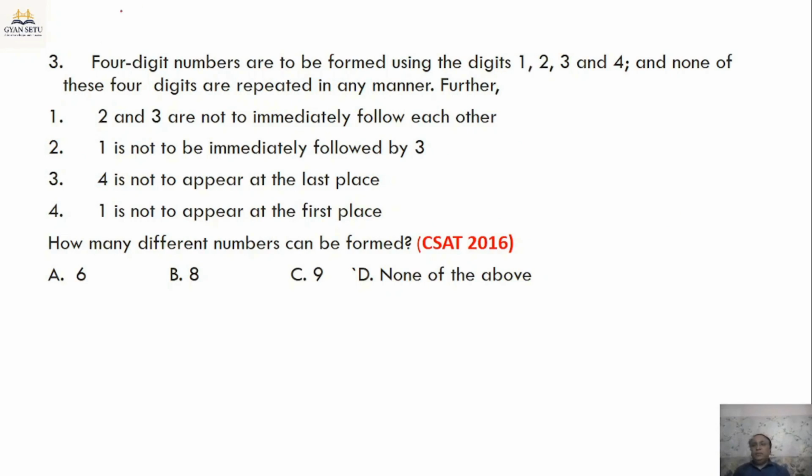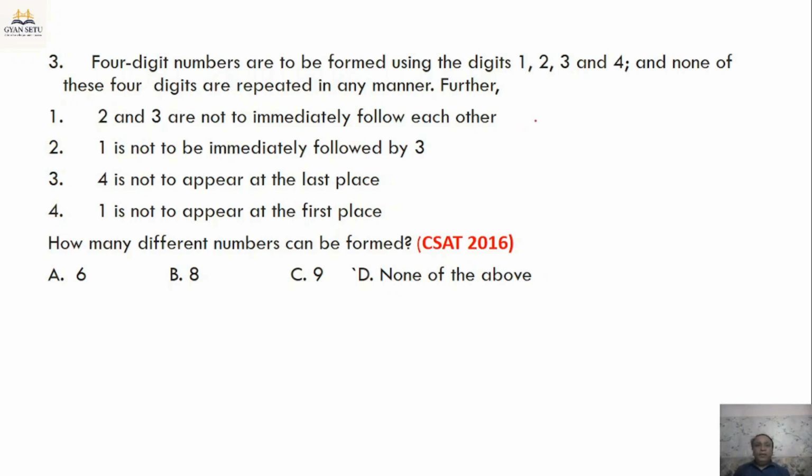Next is question number 3. 4-digit numbers are to be formed using the digits 1, 2, 3 and 4, and none of these 4 digits are repeated in any manner. Further, 2 and 3 are not to immediately follow each other. Second condition: 1 is not to be immediately followed by 3. Third: 4 is not to appear at the last place. And fourth: 1 is not to appear at the first place.